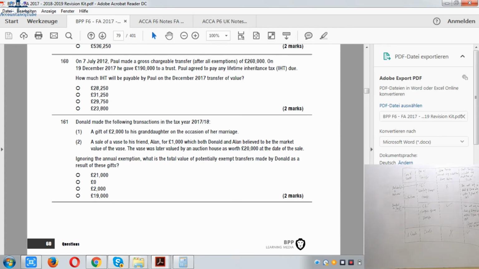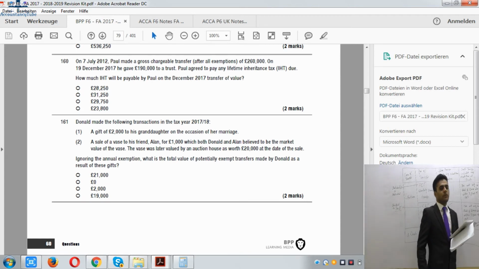On December 2017, he made a gift of £190,000 to a trust. We'll take £190,000, then deduct the annual exemption of the current tax year, which is 2017-18. So we'll deduct £3,000, then the £3,000 annual exemption brought forward as well. So the remaining amount is going to be £184,000.